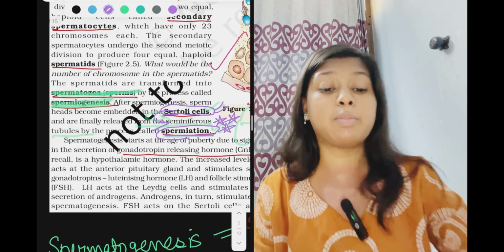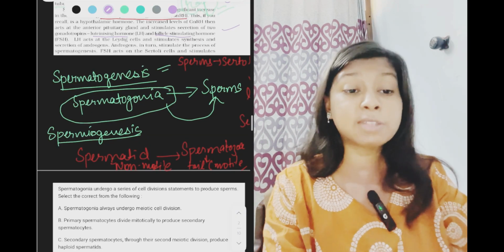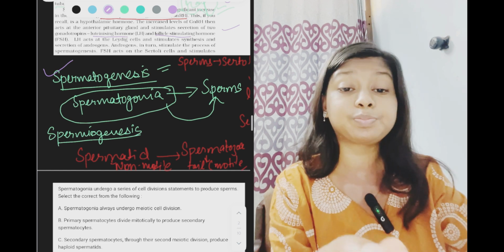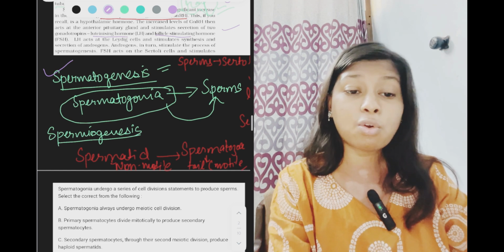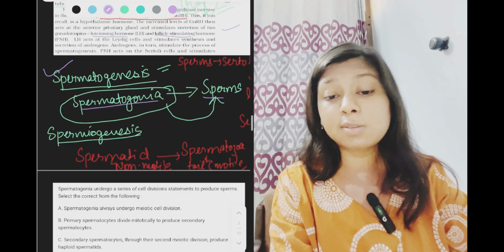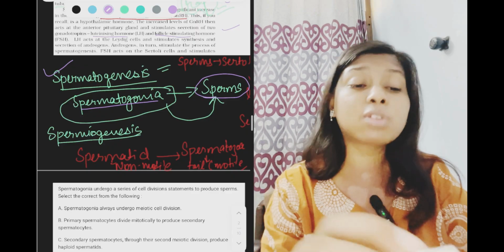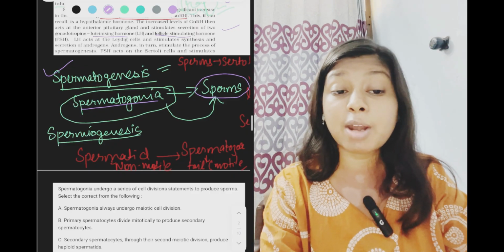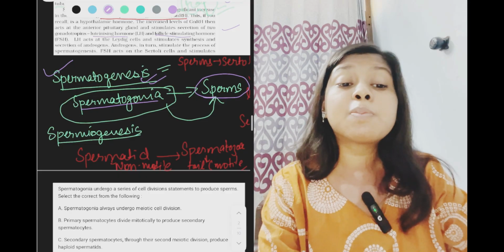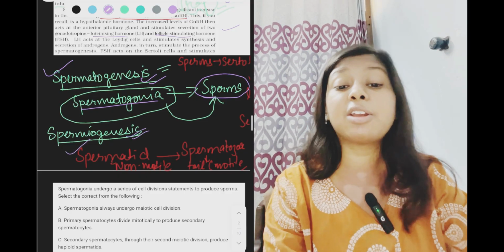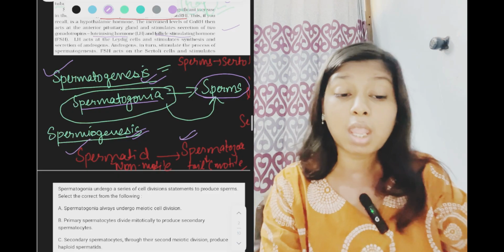That is spermiation. There are three terms in which students get confused. Spermatogenesis is the conversion of spermatogonia to sperm, or the formation of sperm from spermatogonia when it undergoes various divisions. That is spermatogenesis, sperm formation, spermatozoa formation. Spermiogenesis is when the spermatid gets transformed into spermatozoa.